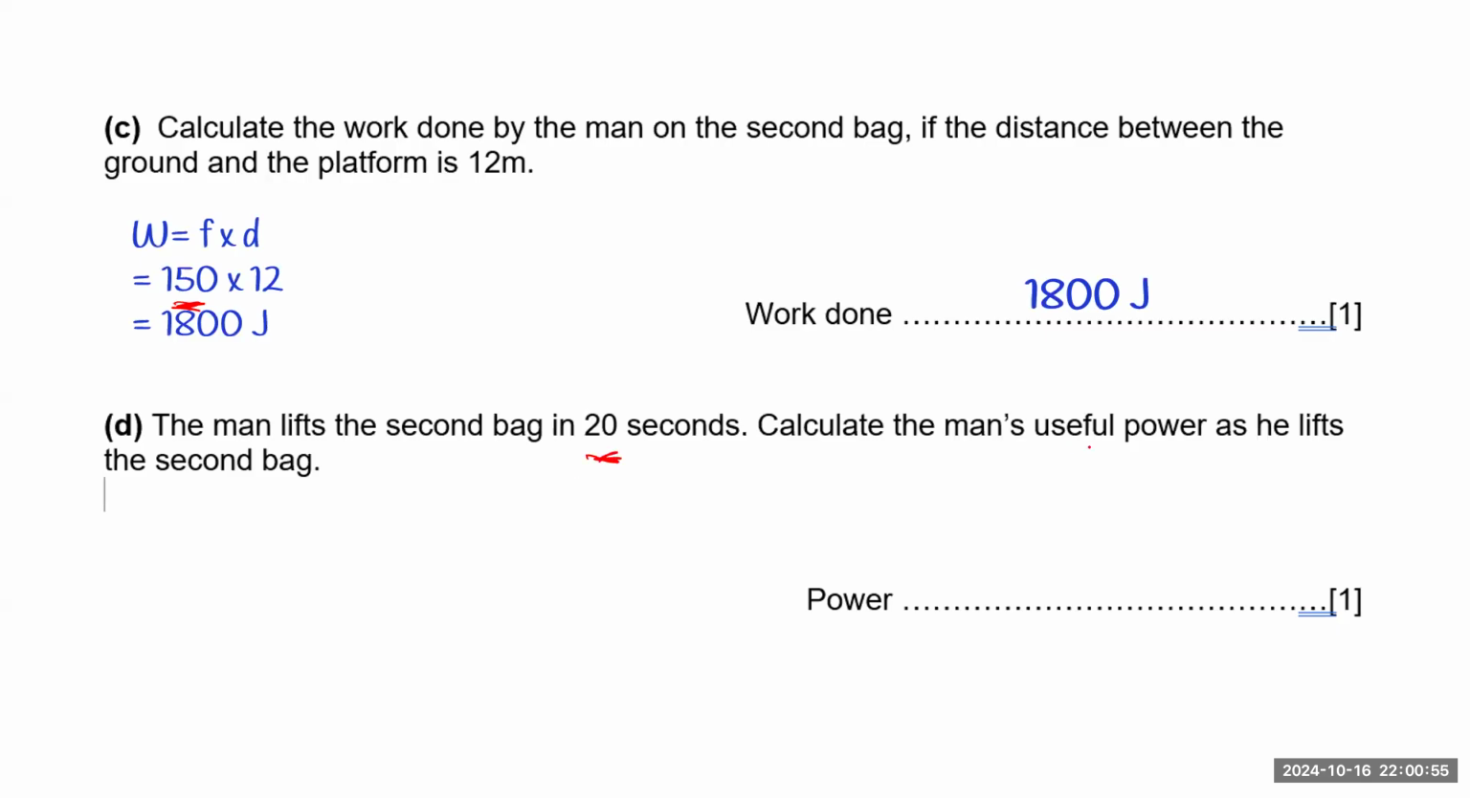Now he lifts the second bag in 20 seconds. So what is the man's useful power as he lifts the second bag? We know that power is work done divided by time, so we just divide that by 20, which is 90 watts.